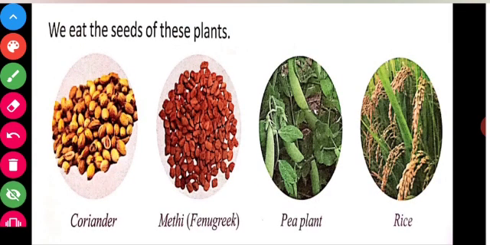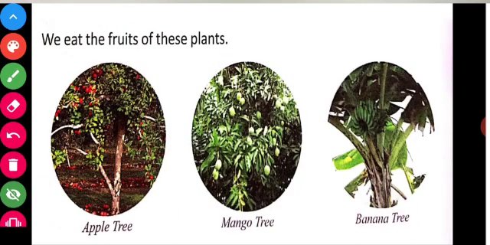We eat the seeds of these plants like coriander, fenugreek, tea plant, rice. We eat the fruits of these plants like apple tree, mango tree, banana tree.